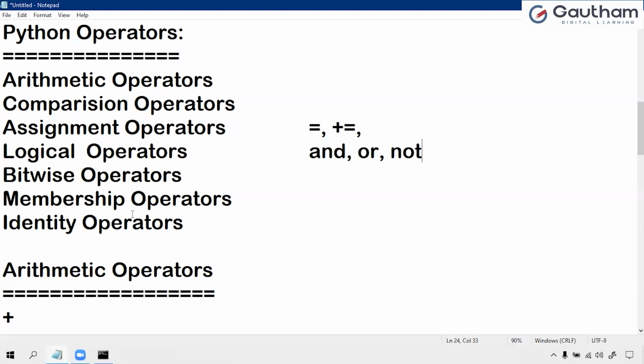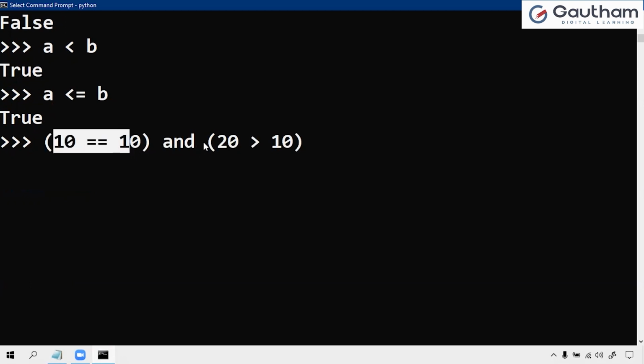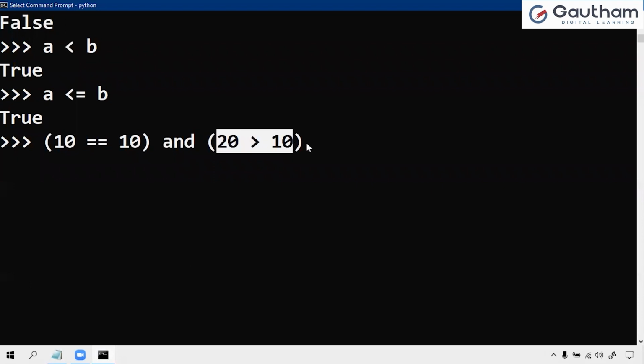See, let us observe here. Whenever I want to work with more than one condition, the logical operators work like this: 10 equals to 10 returns true. Now I want to take more than one condition. 10 equals to 10 becomes true, right? And 20 is greater than 10. Here the condition is also true. So true and true, what is the logical value? It is true. Likewise true and false, false and true, false and false. Based on that, you will get the result.